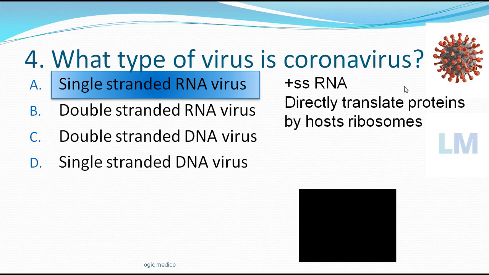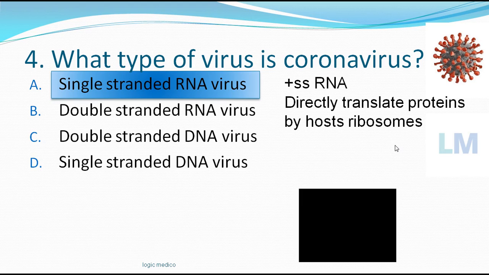It will be single stranded, and it is a messenger RNA. So it can directly translate the proteins by utilizing the host ribosomes. So coronavirus, here only you can see the answer, RNA. It is single stranded. It's a positive strand.